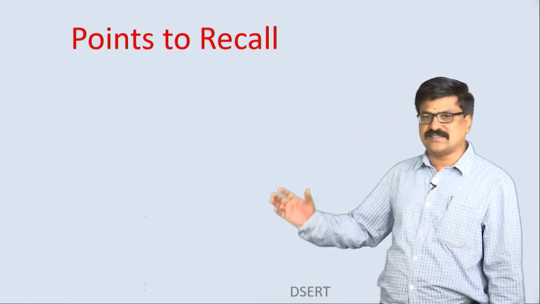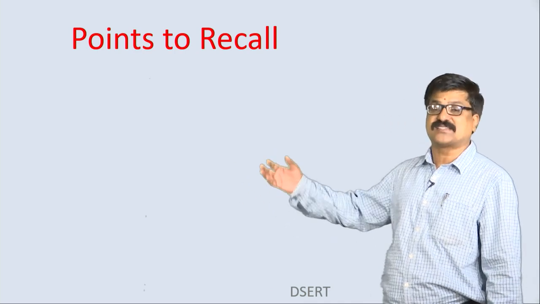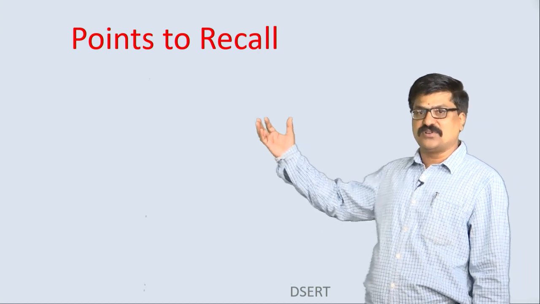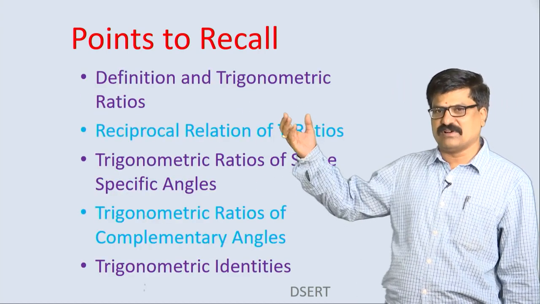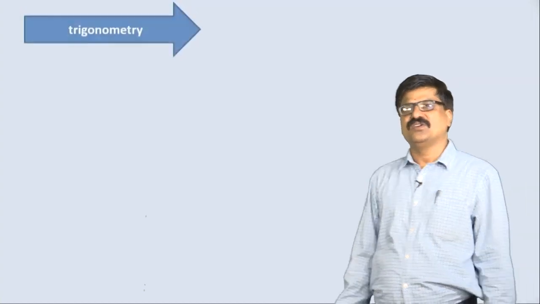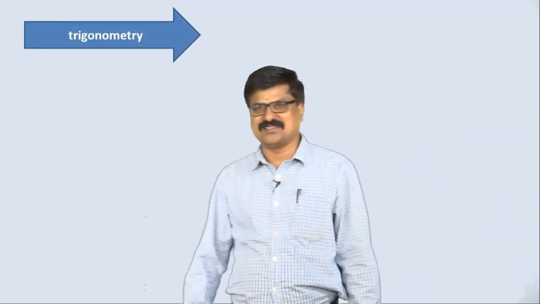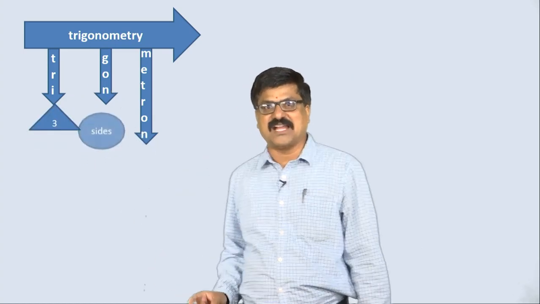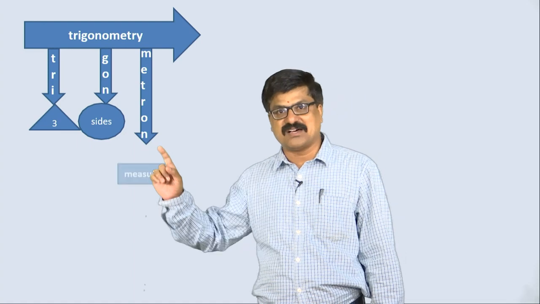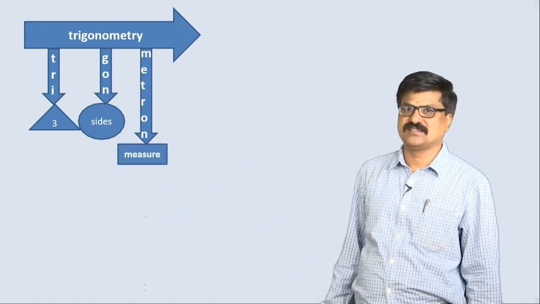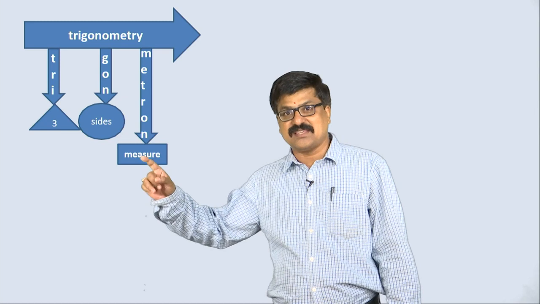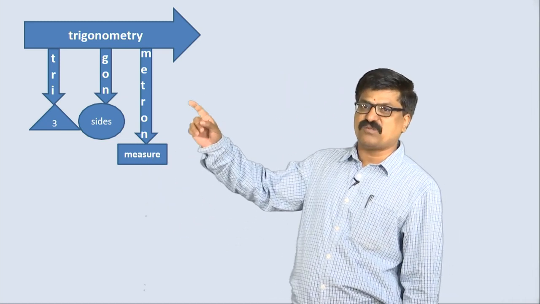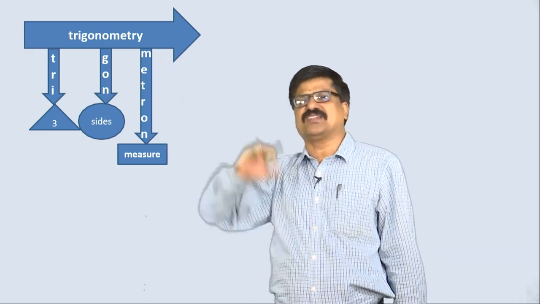Let us take the points to recall, the concepts which we have discussed in trigonometry in our actual classes. Today we are going to recall these points one by one. The first one: what is trigonometry? Tri stands for 3, gon stands for sides, metron stands for measure. That is, the branch of mathematics which measures 3 sides is nothing but trigonometry.